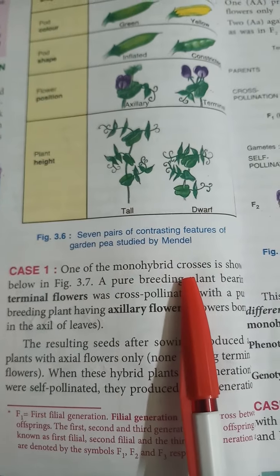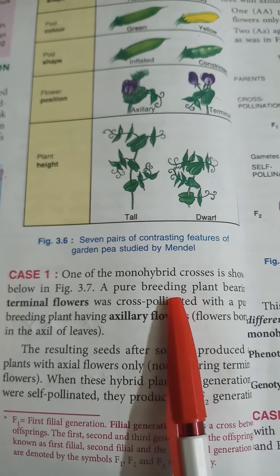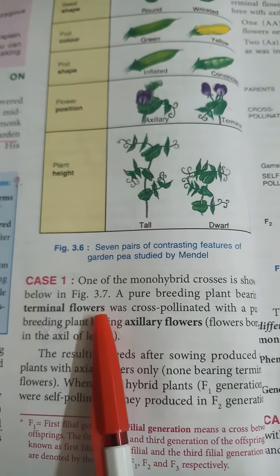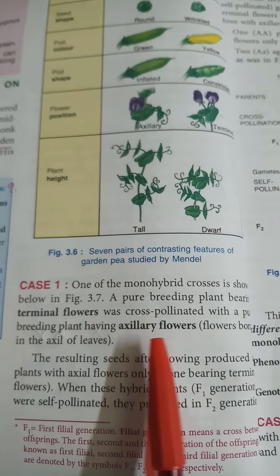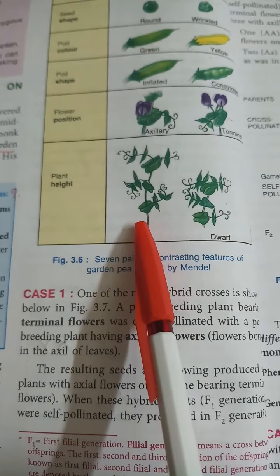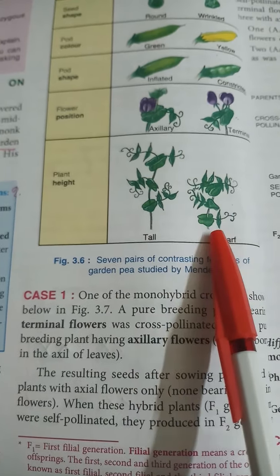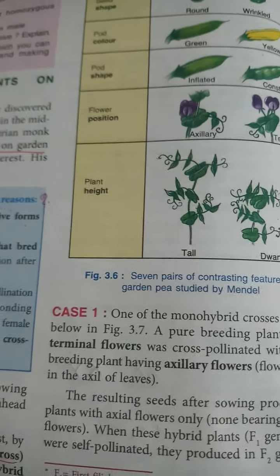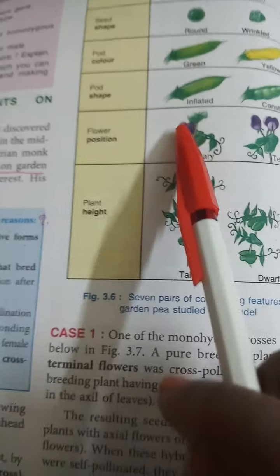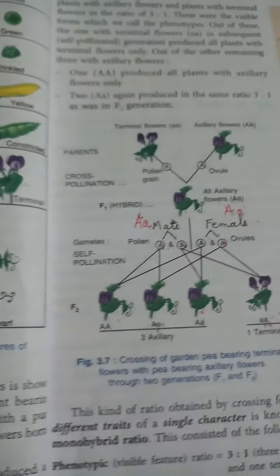Here, case number 1. One of the monohybrid crosses is shown below in figure 3.7. A pure breeding plant bearing terminal flowers was pollinated with a pure breeding plant having axillary flowers. Tall plant with dwarf variety, that is, pure tall crossed with pure dwarf variety. Here the first one is terminal flower, and terminal flower and axillary flower are crossed in the first case.